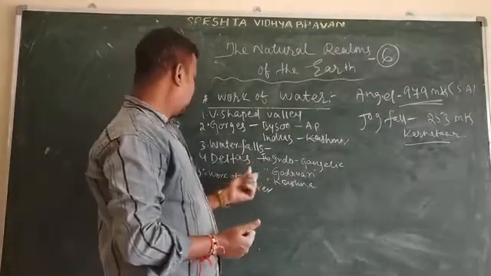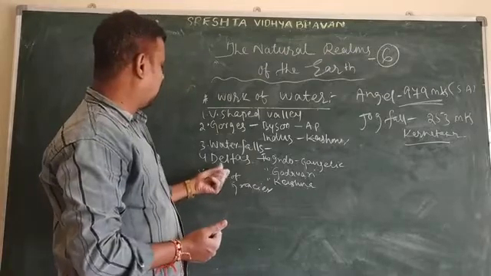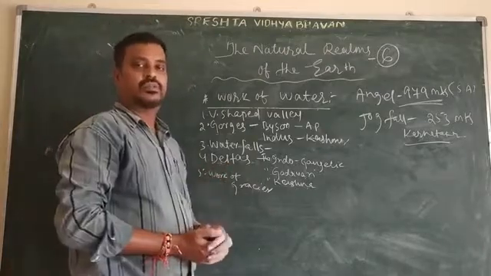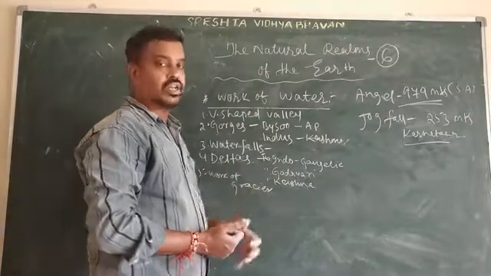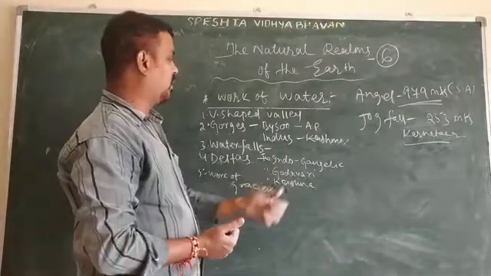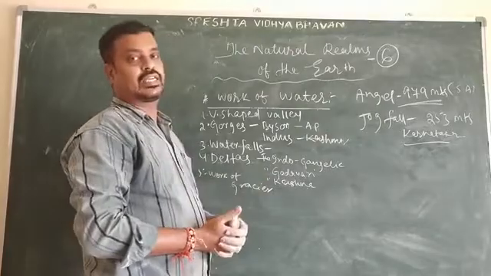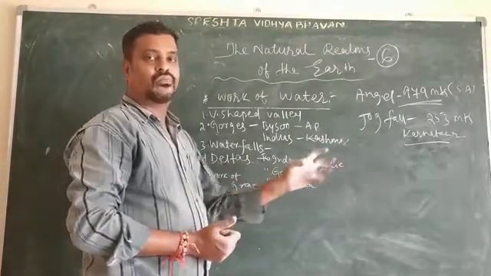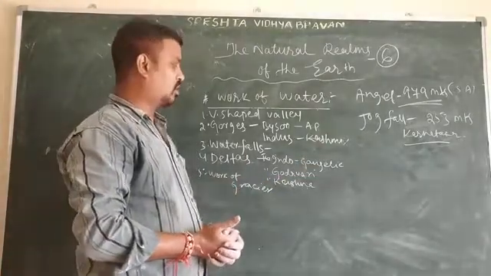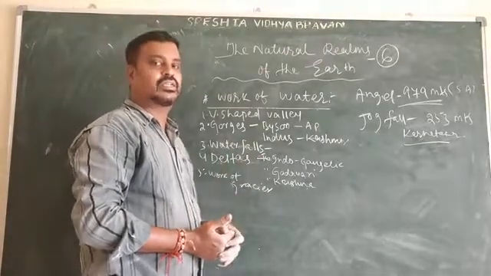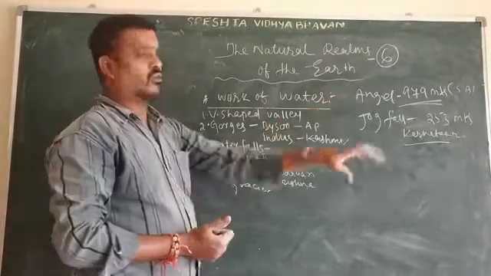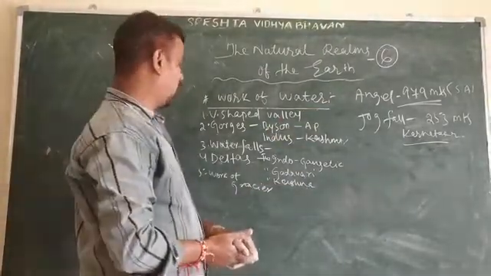At the same time we discussed the deltas: the Indo-Gangetic delta, the Godavari delta, the Krishna delta, and how the rivers bring silt and mud that accumulate and get deposited in a particular place.